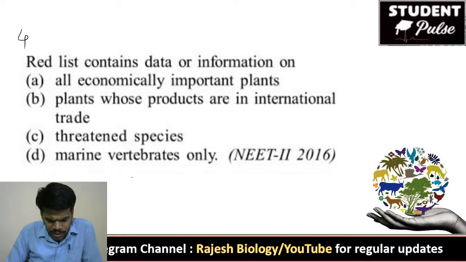The third one is not C, it is D, Dinesh. Fourth question. Red list contains data or information on what?